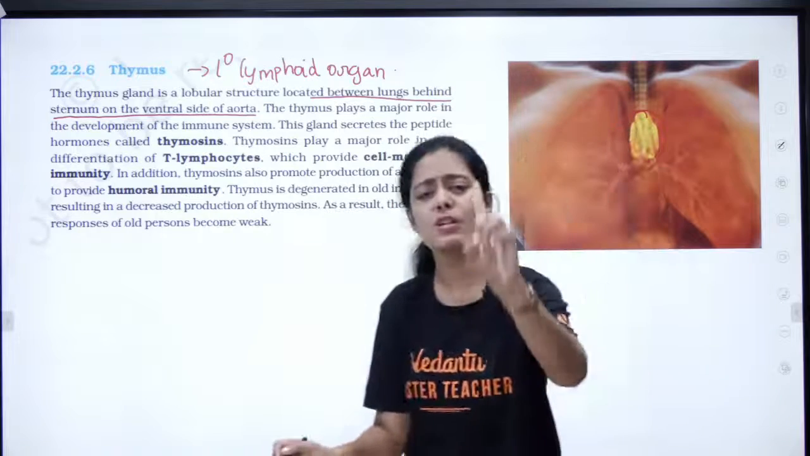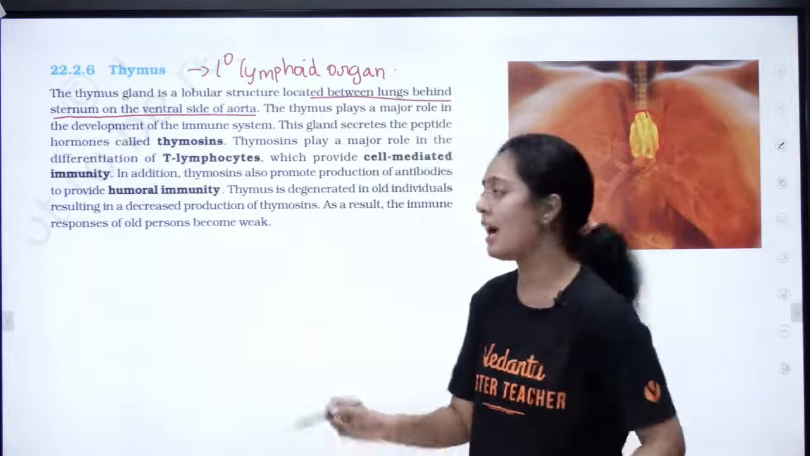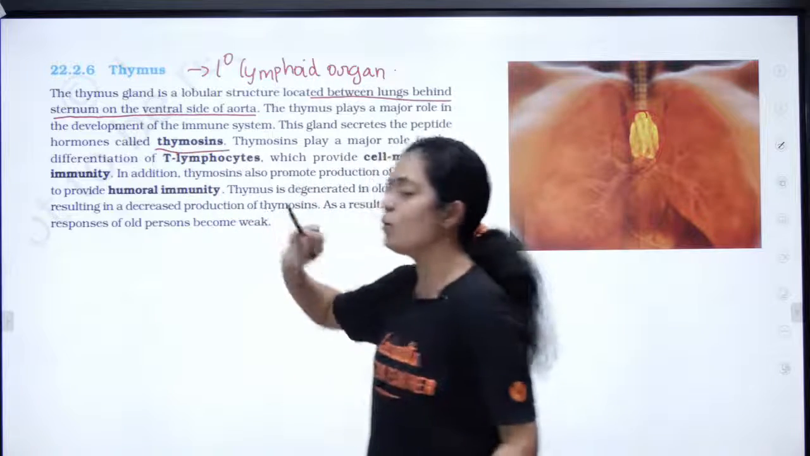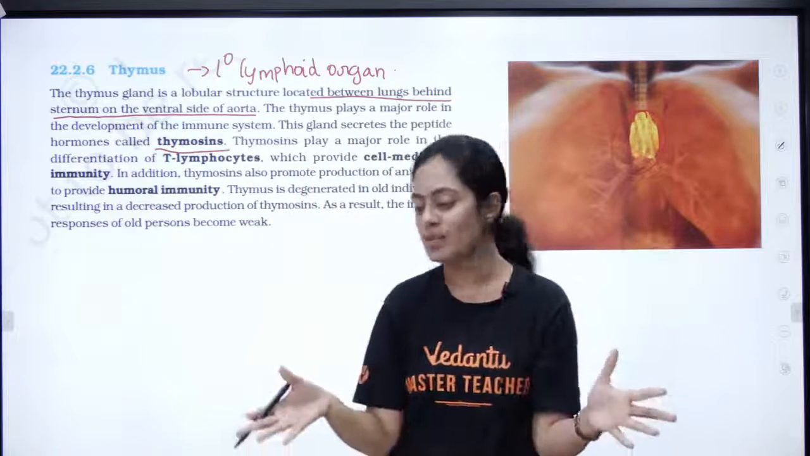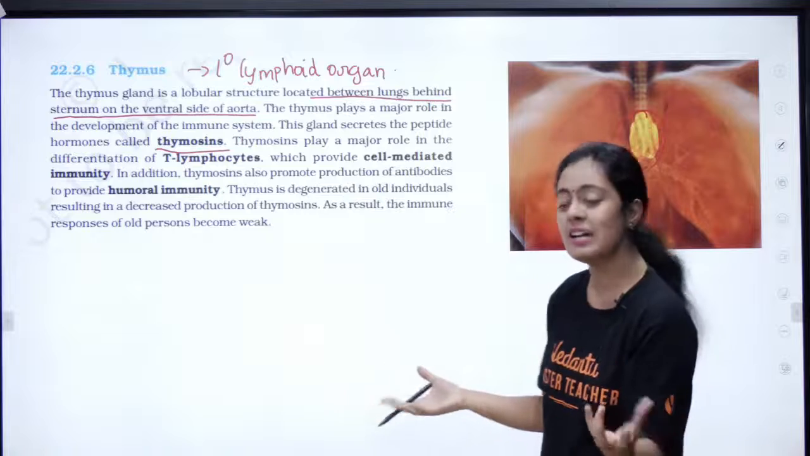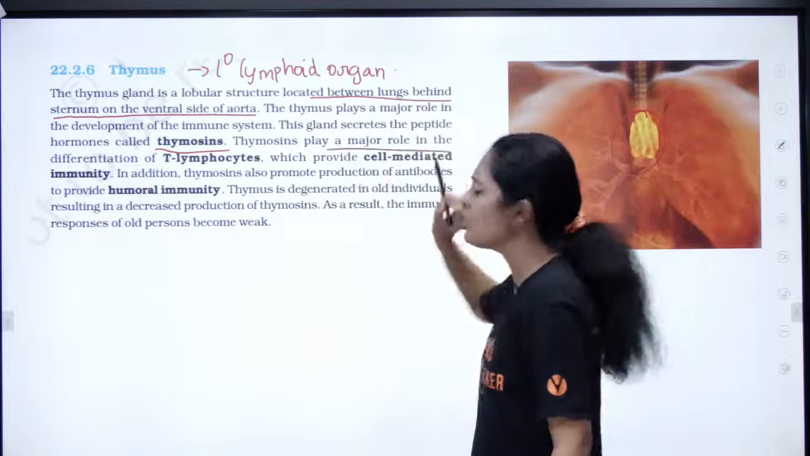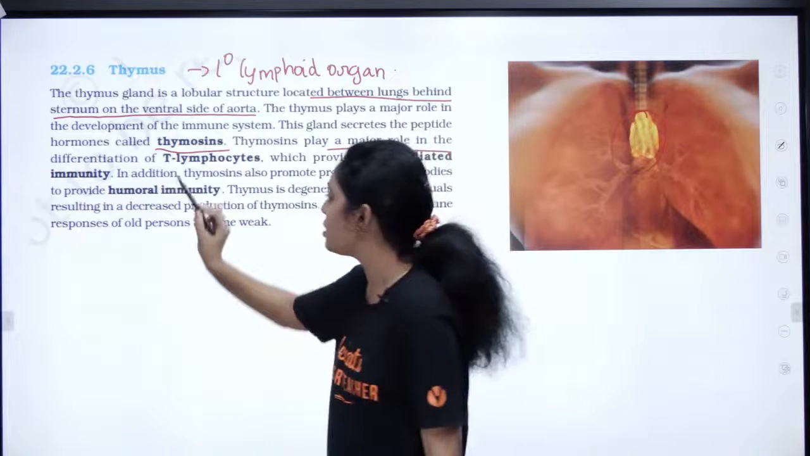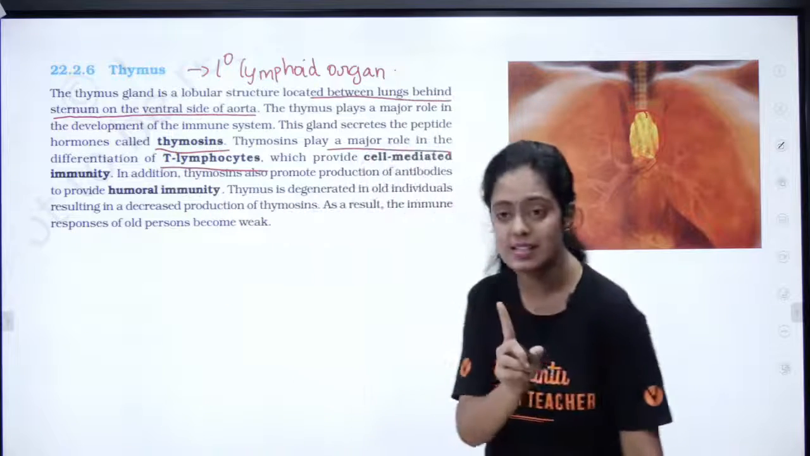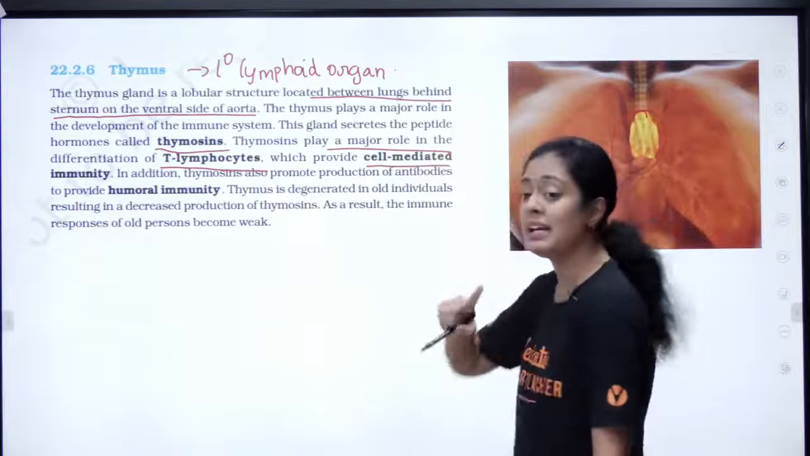This produces only one hormone, pasangala, and the hormone's name is thymosin. This is very easy. Thymus, thymosin. It's very very easy, right? So what is this thymosin going to do? It is going to play a major role in the differentiation of T lymphocytes, which provides cell mediated immunity.